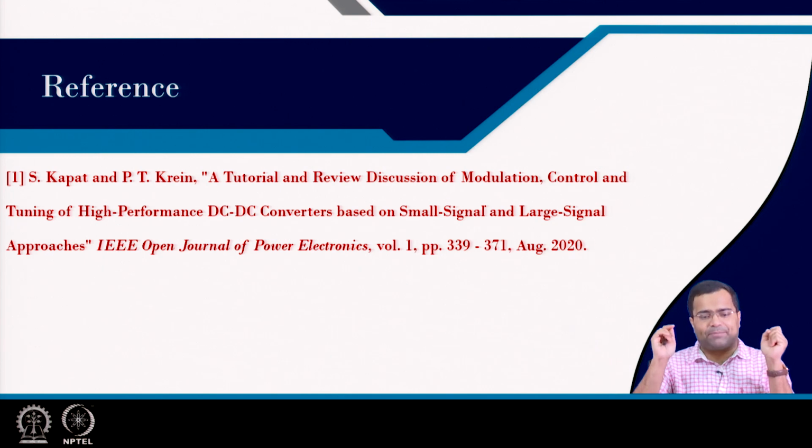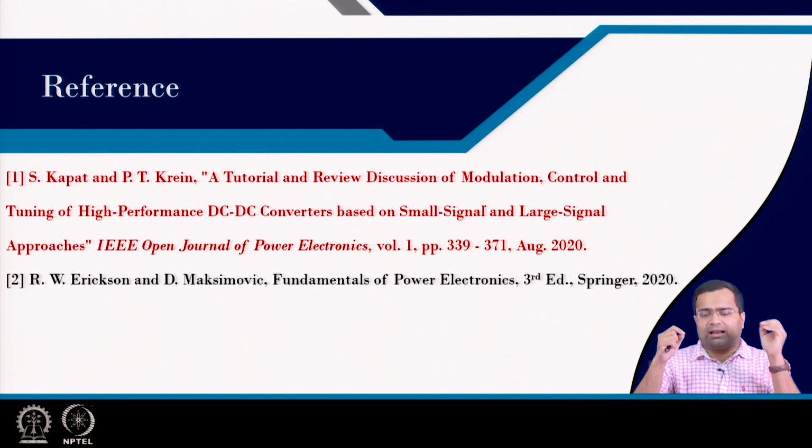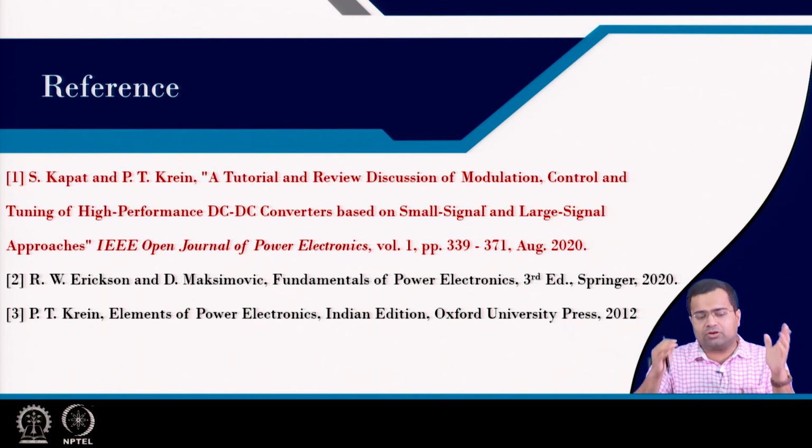So, for this course the primary reference is a tutorial paper which is an open access journal. This will be a very valuable resource for this course. Then there are very well known books like Erickson and Maksimovic, Professor Erickson and Maksimovic's book. That book will also be needed. You can refer to this book for some of the design and topological aspects. And also Professor Philip Krein's Elements of Power Electronics book can also be very useful for various topics in this course, in particular for the geometric control, the nonlinear control method.